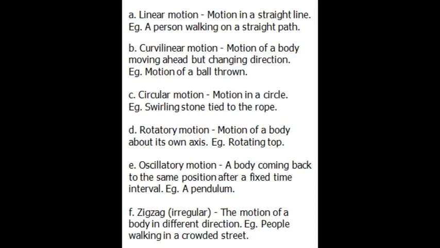Take a stone and tie it to one end of a rope. You keep the other end in your hand. You go a little round in circles. The stone on the rope moves in a circular path. The distance between the stone and your hand is the same during the motion. So this is called circular motion. The motion in a circle is called circular motion.